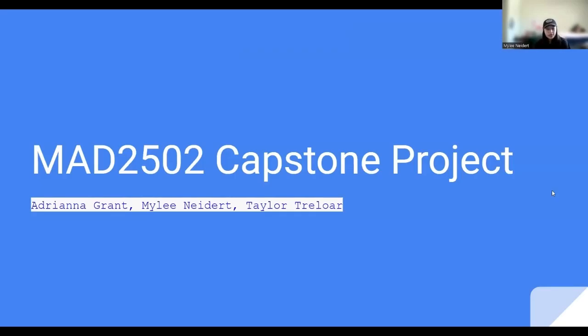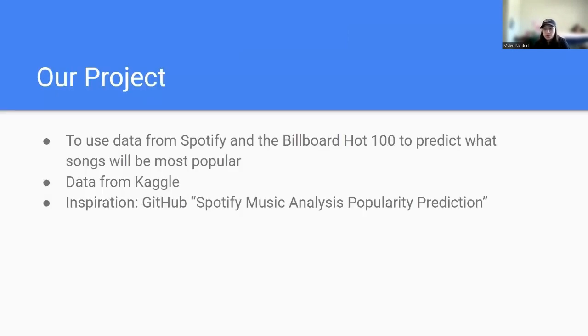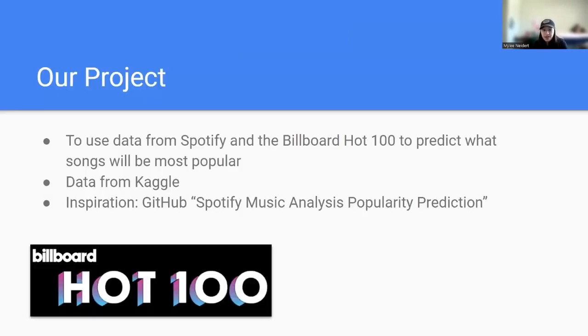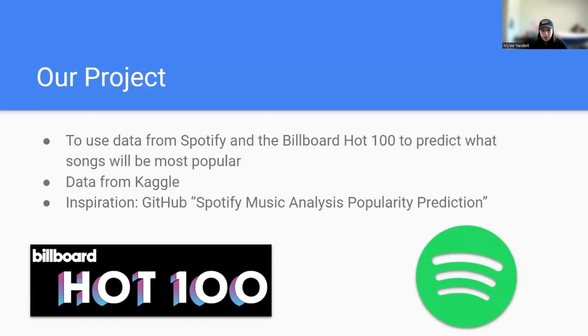Hello, my name is Mylee, and this is our capstone project for MAD2502. We decided to use data from Spotify and the Billboard Hot 100 to predict what songs will be most popular. We acquired our data from Kaggle, and the inspiration came from the GitHub Spotify Music Analysis Popularity Prediction.